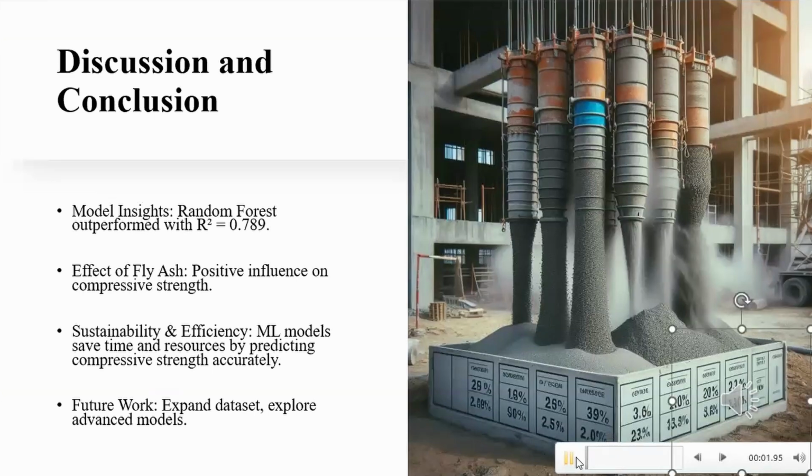In conclusion, the random forest model emerged as the most accurate with an R squared value of approximately 0.789. This model was particularly effective in demonstrating the positive impact of fly ash on concrete compressive strength, highlighting its potential as a key factor in mix design optimization. But beyond accuracy, one of the most significant advantages of using machine learning in this context is its contribution to sustainability and efficiency. A well-trained machine learning model backed by a comprehensive dataset can predict the compressive strength of various concrete mixes without the need for extensive physical testing. This not only saves time but also conserves resources by making the process more sustainable.